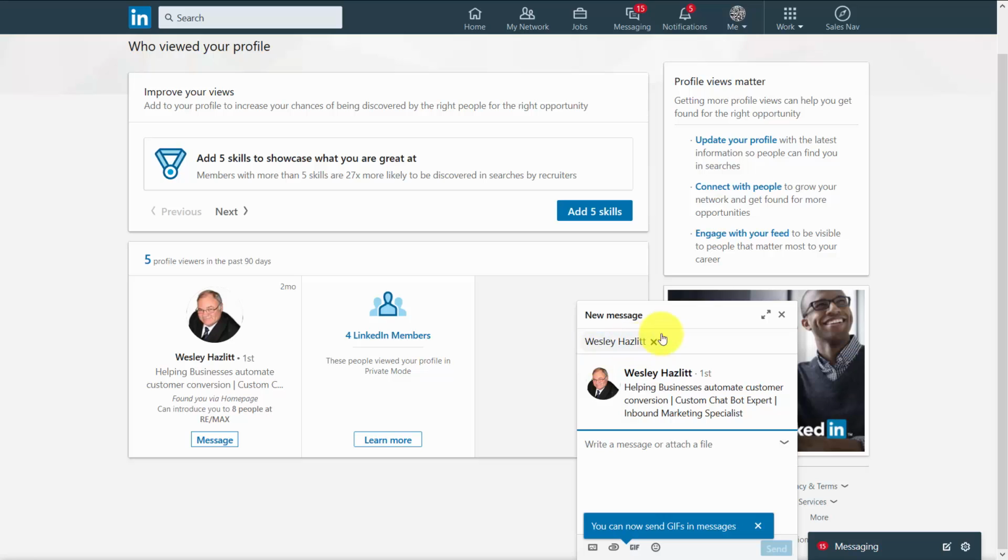If they are a first level connection, meaning that we are already connected to them on LinkedIn, we will not have to use any of our InMails. If they're second or third level connections, then we may have to use an InMail in order to speak to them.